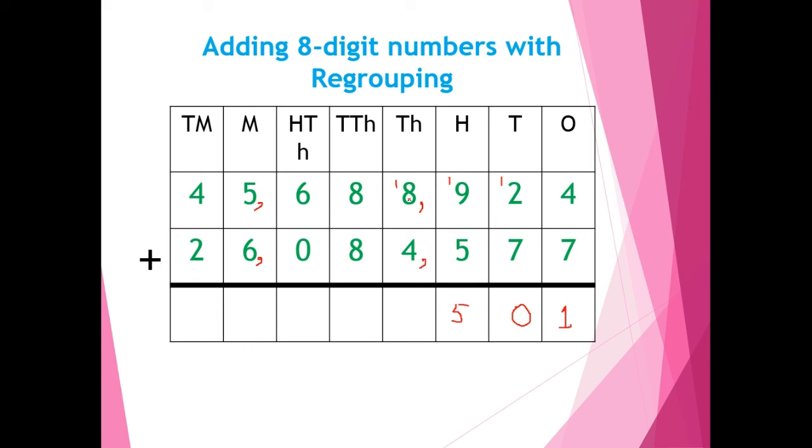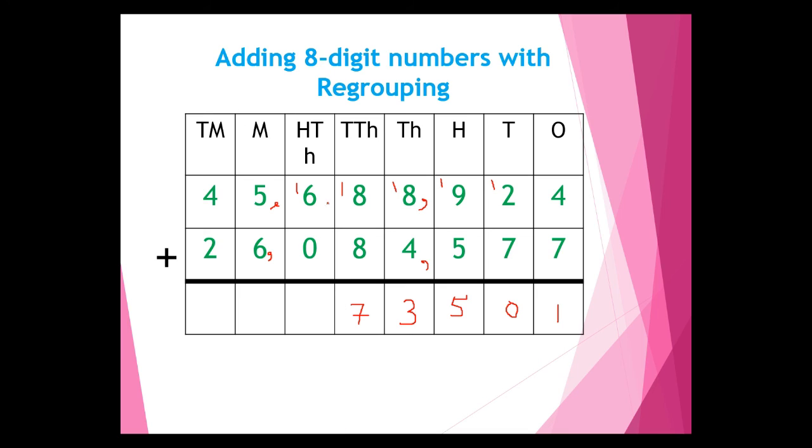1 carry here. So 8 plus 1, 9. 9 plus 4, 13. 3 here. Again 1 carry. 8 plus 1, 9. 9 plus 8, 17. 7 here, 1 carry here. Now we'll add 1 plus 6 equals 7 and 7 plus 0 equals 7.